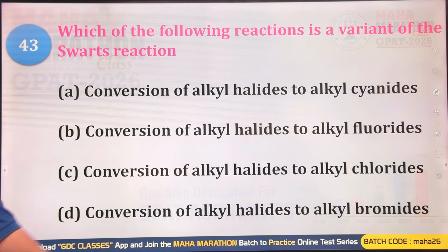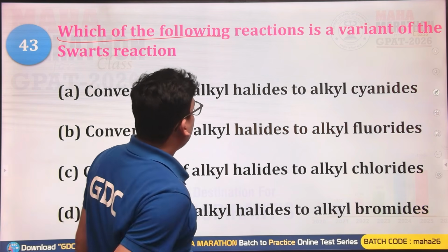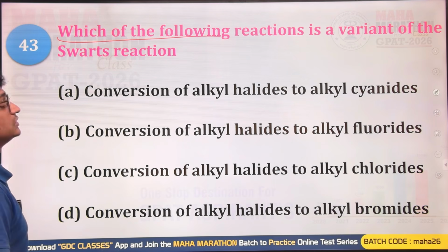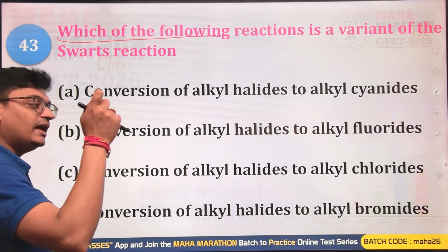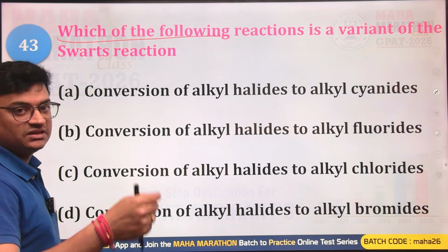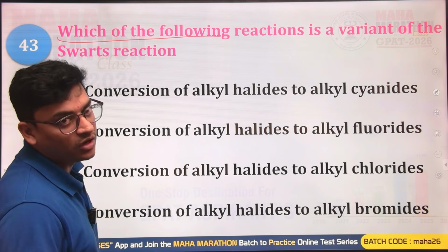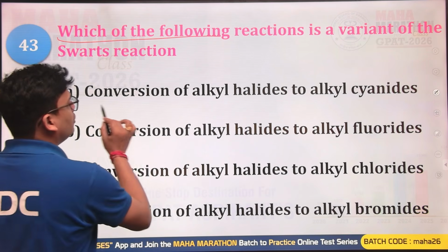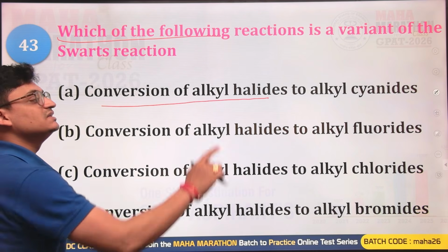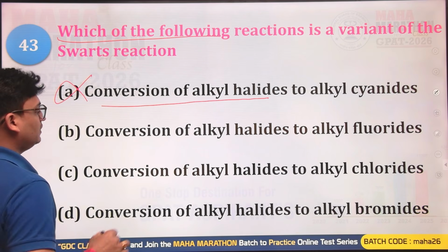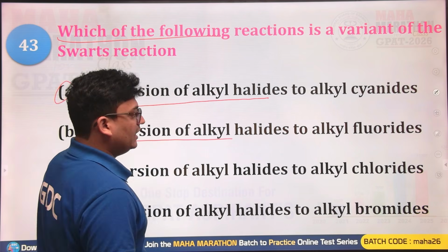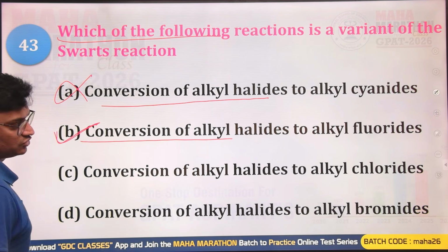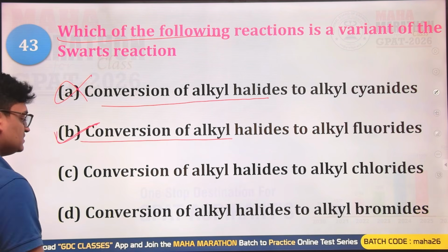Now let's move ahead to the next question. Which of the following reactions is a variant of the Schwarz reaction? Schwarz reaction: an alkyl halide reacted with AgF gives alkyl fluoride. Conversion of alkyl halide to alkyl cyanide? No, that is incorrect. Conversion of alkyl halide into alkyl fluoride, the only method for the formation of alkyl fluorides? Yes, that is the right answer.